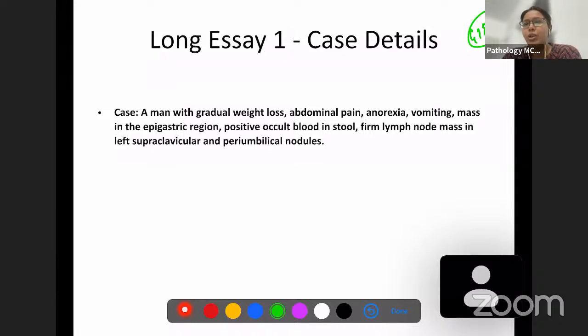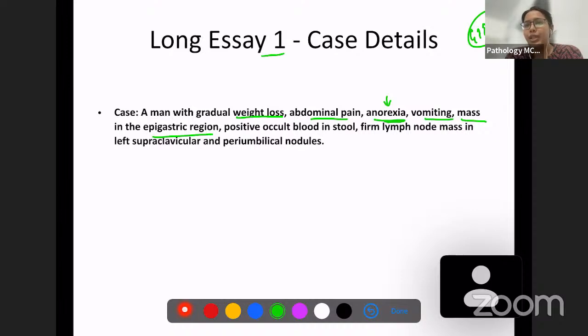So the first long essay question which we're going to discuss is this case. This is a case of a man with gradual weight loss, abdominal pain, anorexia. Anorexia is the feeling of not having any urge to eat. The patient will not be feeling hungry. So that is what anorexia is. And we have vomiting in this patient and a mass in the epigastric region.